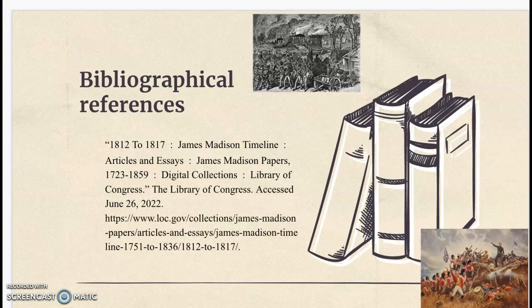My second source was also one that I referred to a bunch of times, and you can tell by the title, 1812 to 1817, James Madison's timeline. It was a great timeline of events leading up to and through the War of 1812. For example, when the war was declared, the important events that happened like the battles and the treaty being signed, what was happening in the political realm at the time, and how Madison was reelected while in wartime. This created the Liberty Congress to shape my paper's timeline.